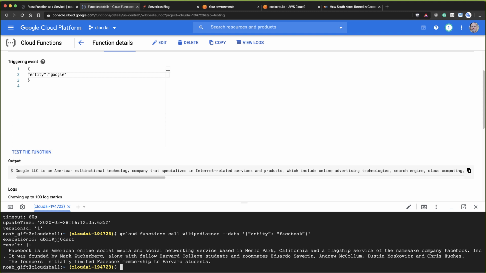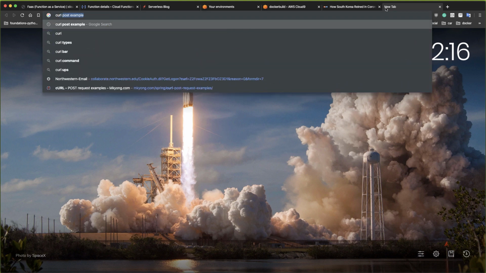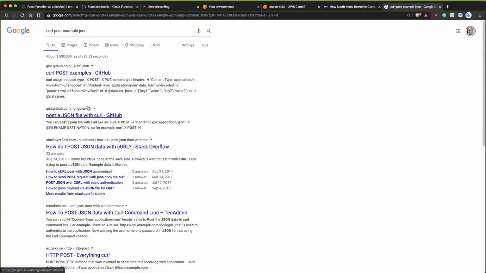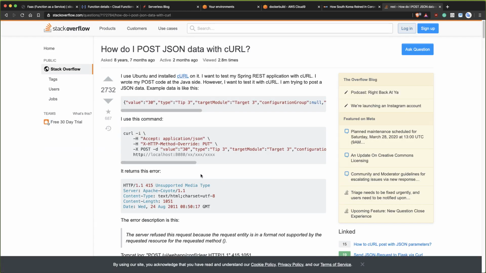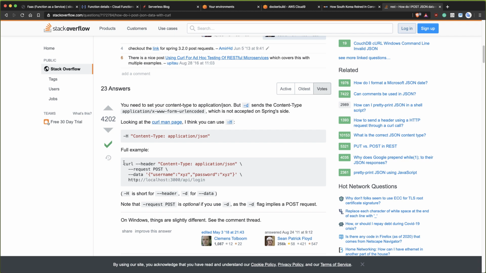Now let me show you the third way to do it, which is we also can call it via a curl command. And so what we can do for that is I'm going to just look up real quick. Let's see, curl posts with JSON example right here. I'm lazy. I'll just find something on the internet. Let's see, how do I post JSON with curl? Let's see, I use this command. Let's see. There we go. Let's use this. This looks like a good command here.